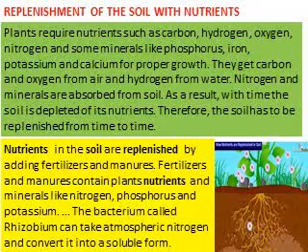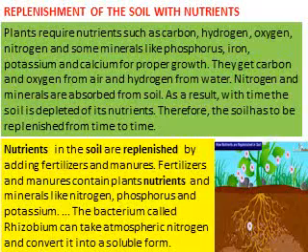As a result, with time, the soil is depleted of its nutrients. Depleted means use up or become empty. Therefore, the soil has to be replenished from time to time. This can be done by the following process. Nutrients in the soil are replenished by adding fertilizers and manures.